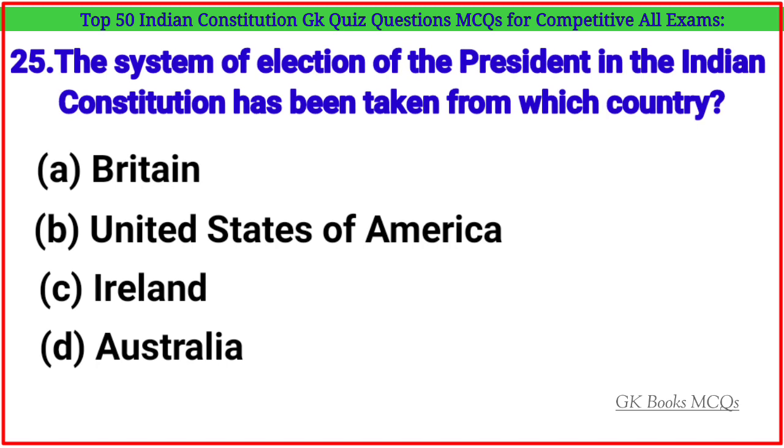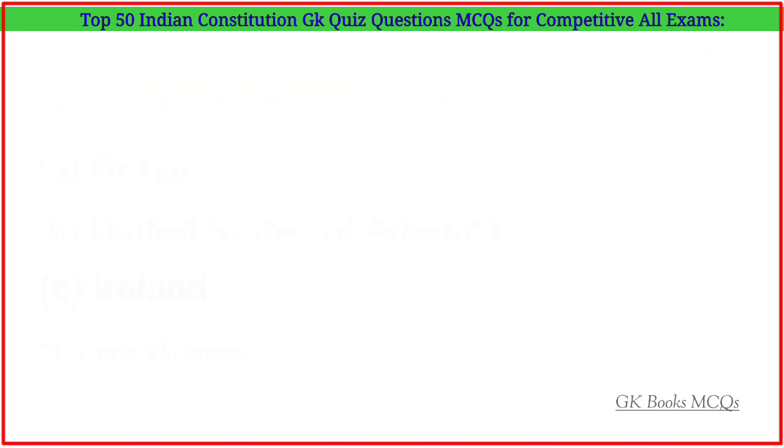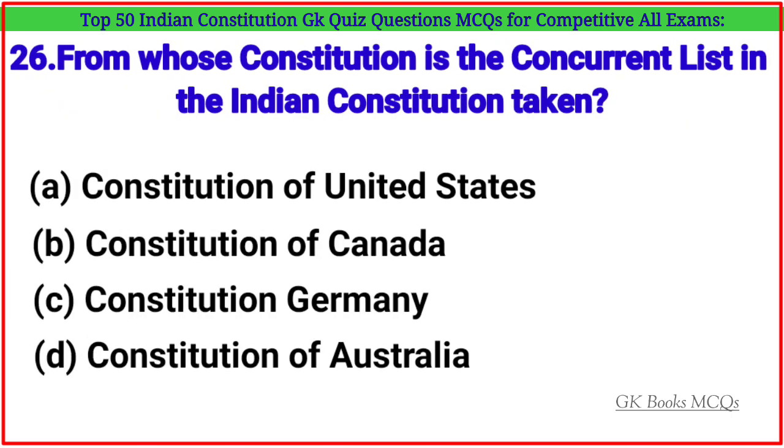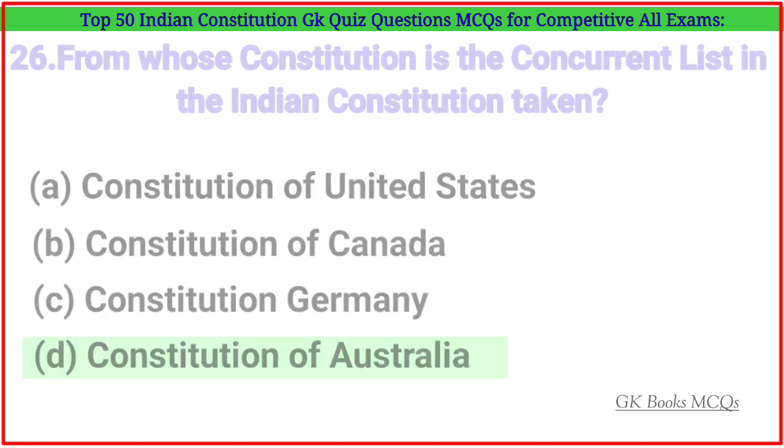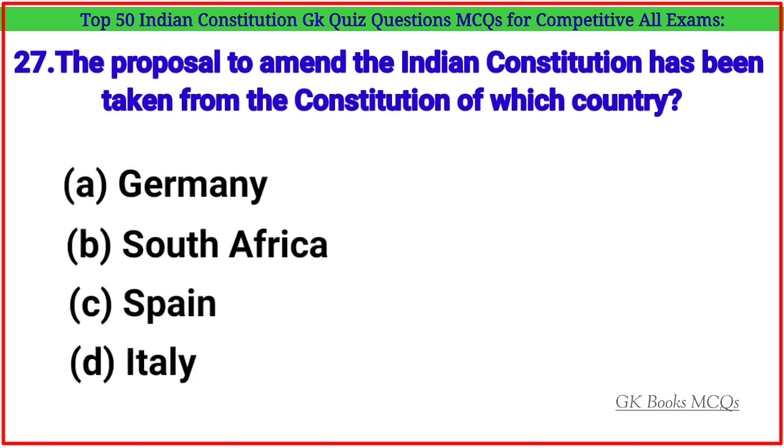The system of election of the President in the Indian Constitution has been taken from which country? Correct answer is option C. Ireland. Question number 26. From whose constitution is the concurrent list in the Indian Constitution taken? Correct answer is option D. Constitution of Australia. Question number 27.